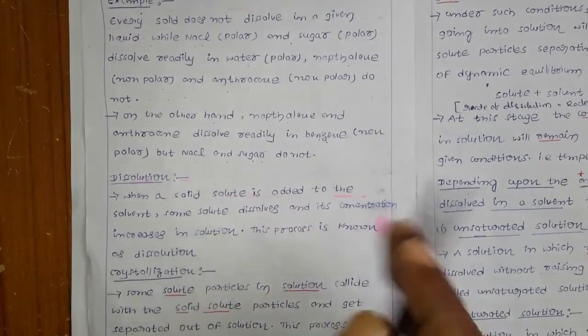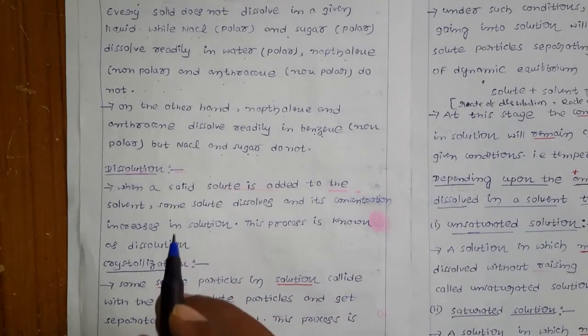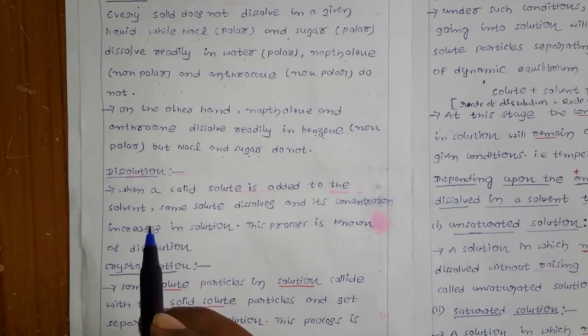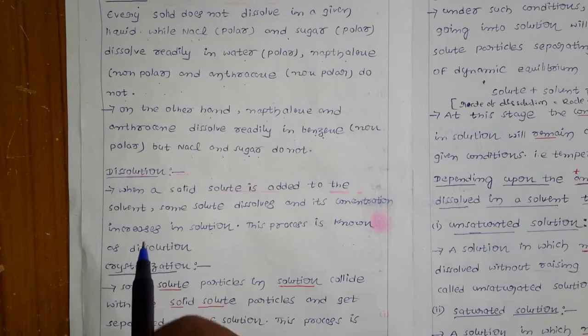Based on this, there are a few important terms in the solubility of a solid in a liquid. First we will discuss these, then we can go back to the effect of temperature and the effect of pressure.